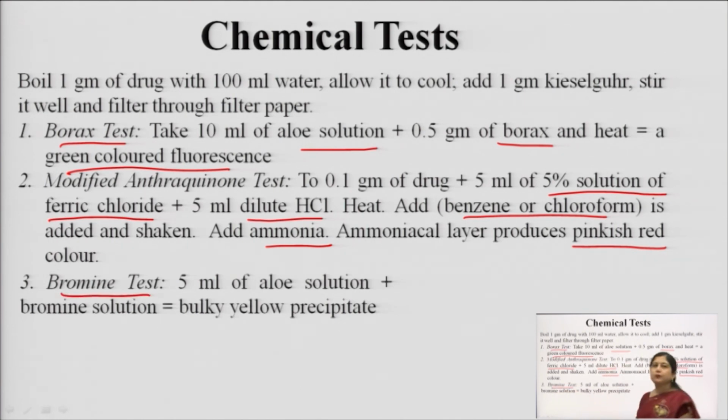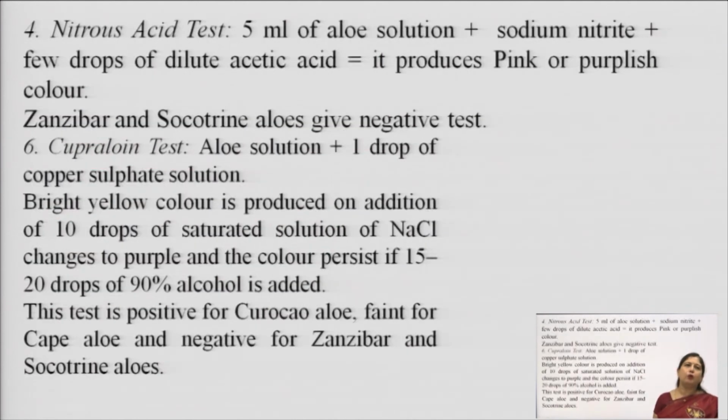The third test is the bromine test, where to the aloe solution we add bromine solution and get a bulky yellow precipitate. With nitrous acid, the aloe solution, when treated with sodium nitrite and a few drops of dilute acetic acid, produces a pinkish purplish color, and this is positive because of isobarbaloin.